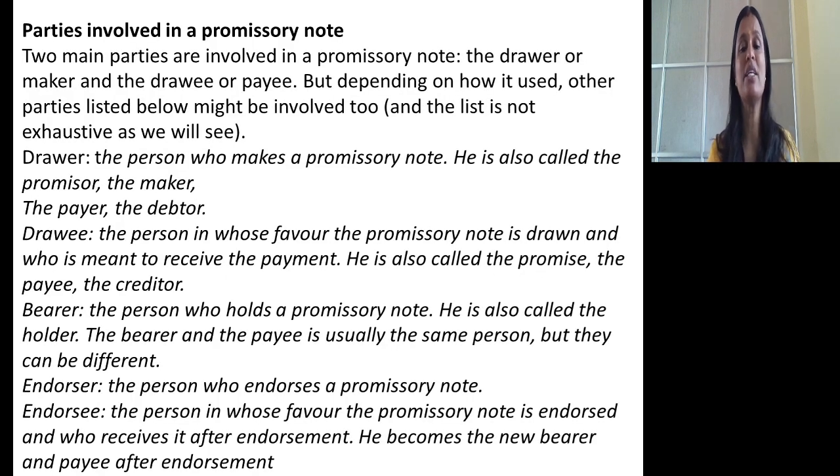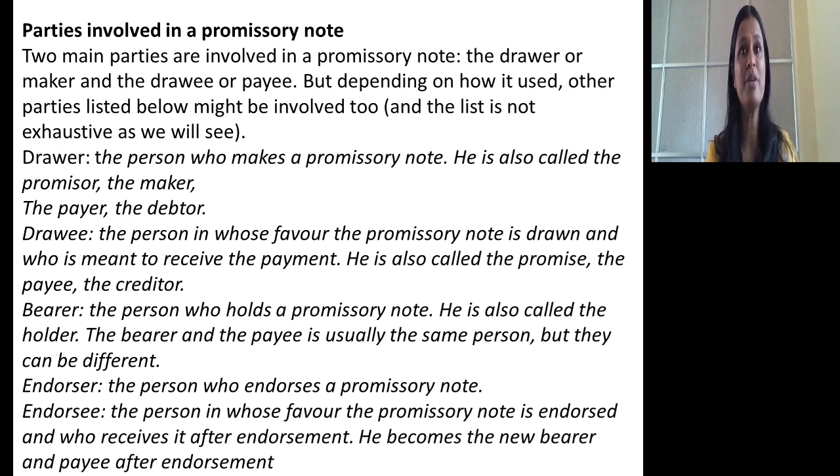Who are the parties involved in a promissory note? Mainly there are two parties involved in a promissory note. First one is drawer or maker and the second one is drawee or payee. But depending upon how it is used, other parties listed below might be involved too. Drawer is the person who makes a promissory note. He is also called promisor or the maker.